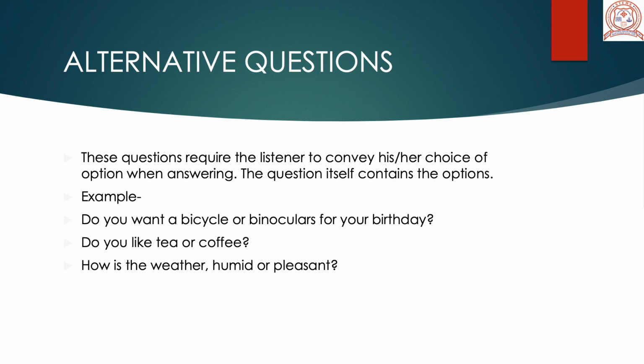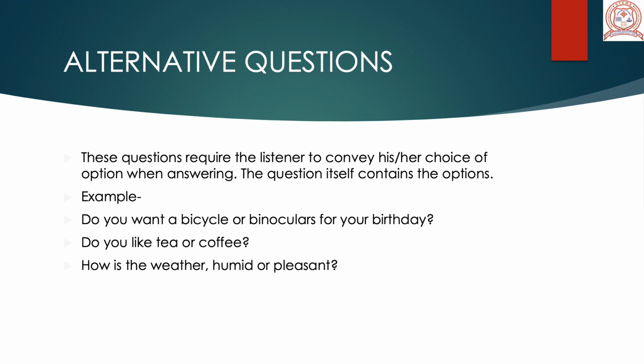Alternative question. Now, alternate means either this or that. We can already understand from the name of the type of question. These questions require the listener to convey his or her choice of option when answering. The options are included in the question itself. For example, do you want a bicycle or binoculars for your birthday? Your father asks you just before your birthday what you want as a gift. Do you want a bicycle or do you want binoculars? So he has given you two options and you have to choose from them.